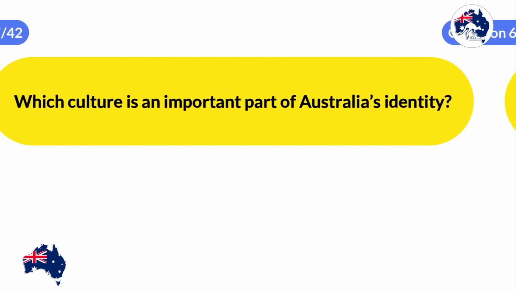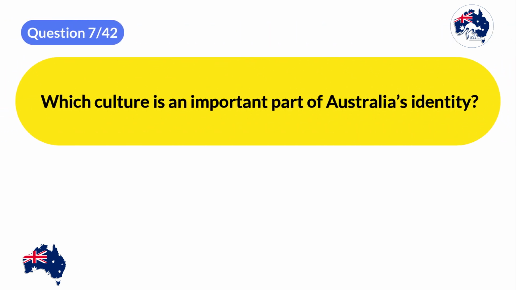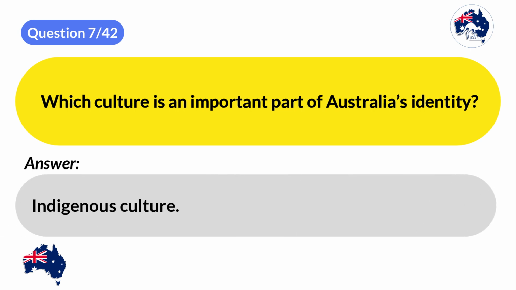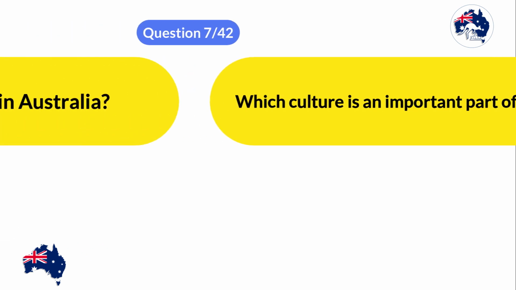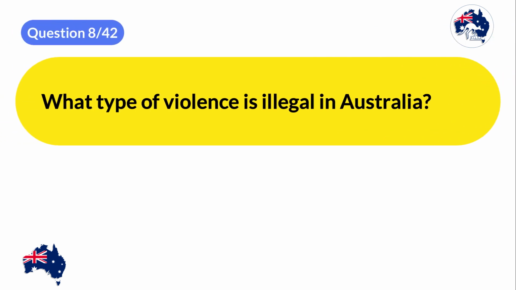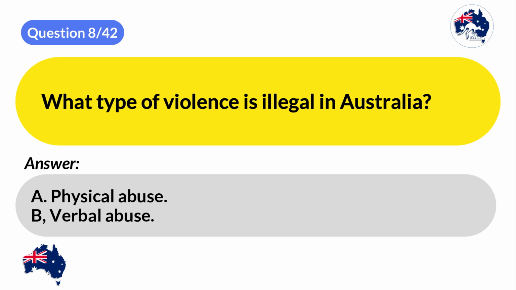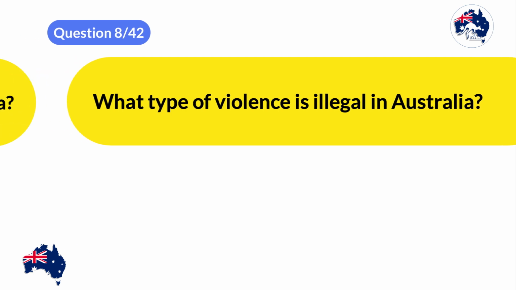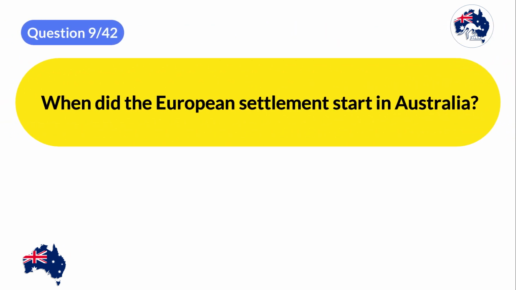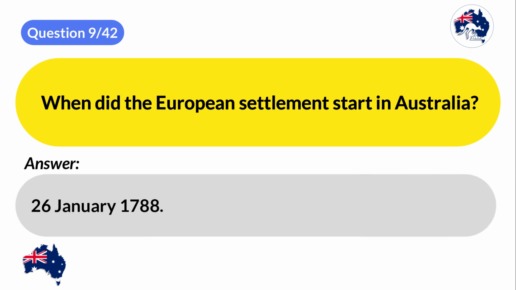Which culture is an important part of Australia's identity? Indigenous culture. What type of violence is illegal in Australia? A. Physical abuse. B. Verbal abuse. When did the European settlement start in Australia? January 26, 1788.